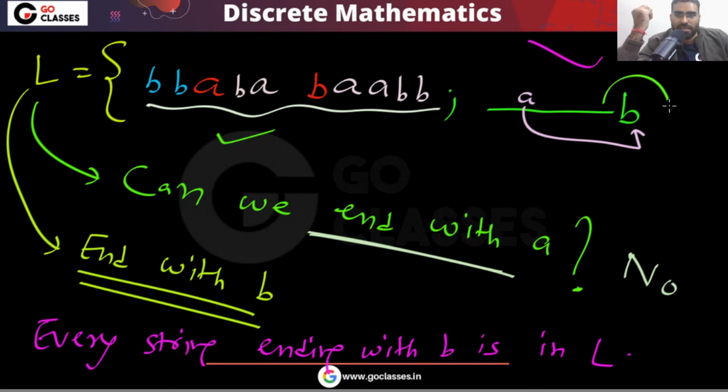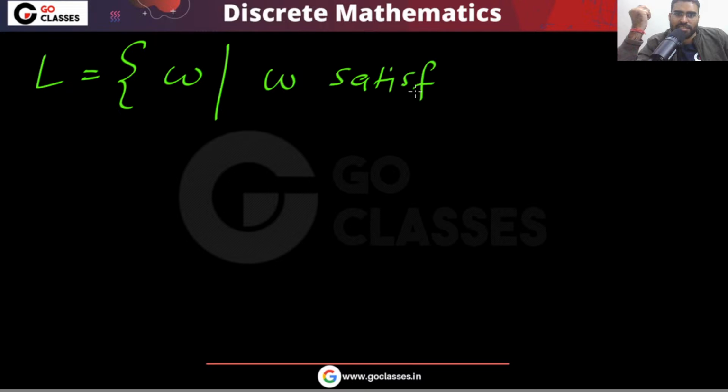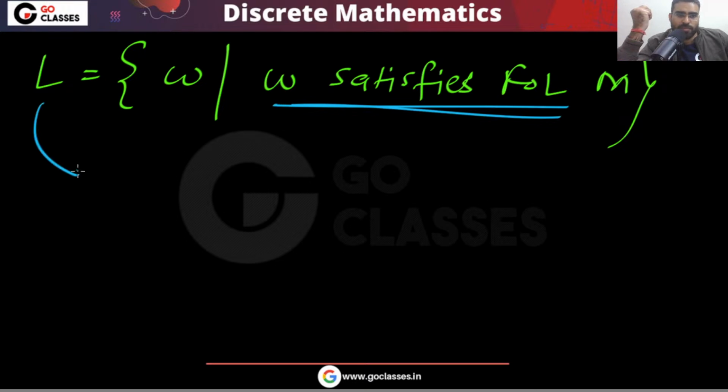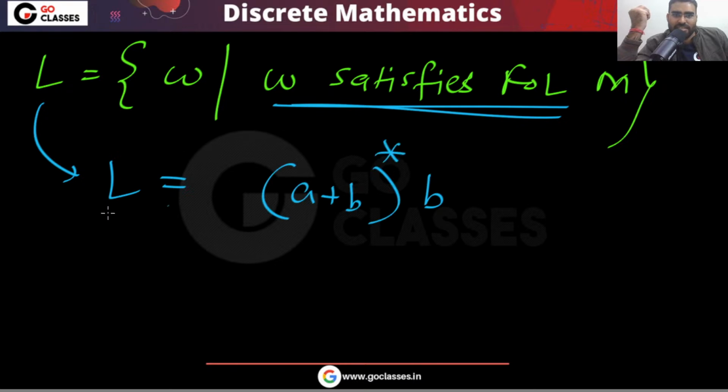Basically you will end with B. So for the language that is given to you, W satisfies first order logic formula M, and that is basically the same as ending with B. This is your answer.